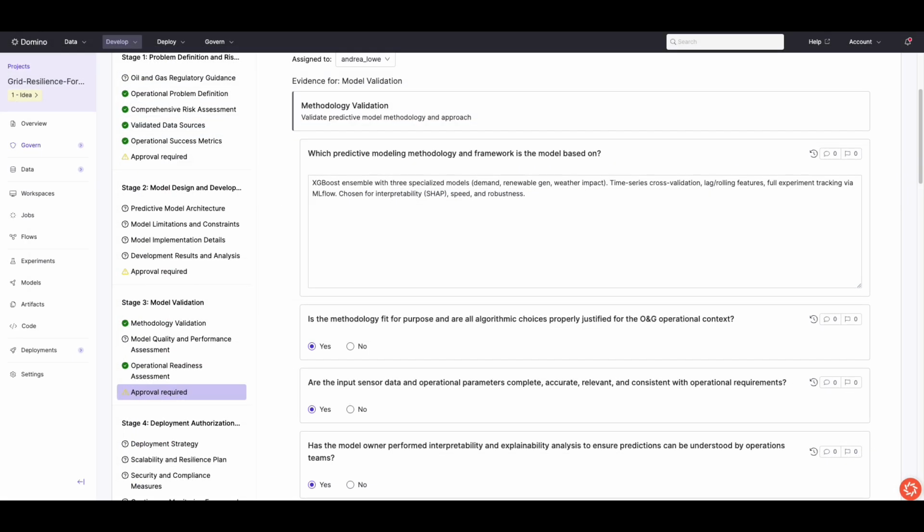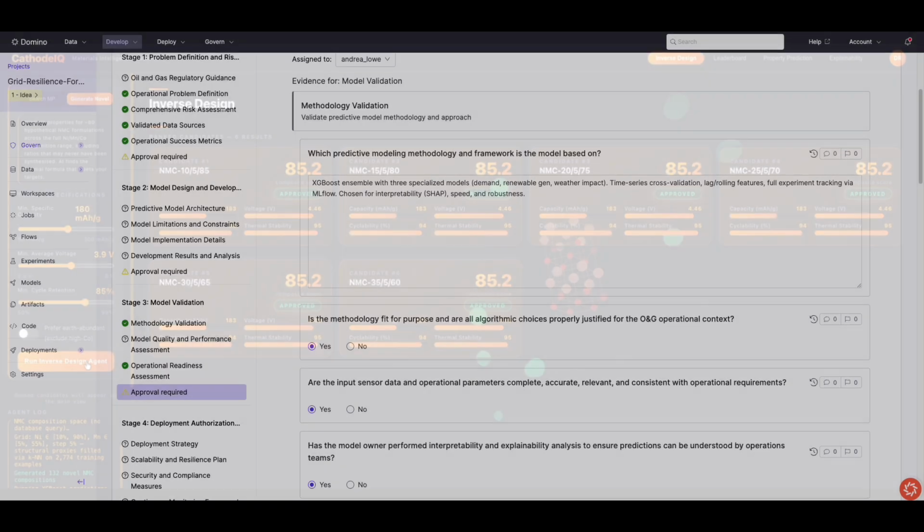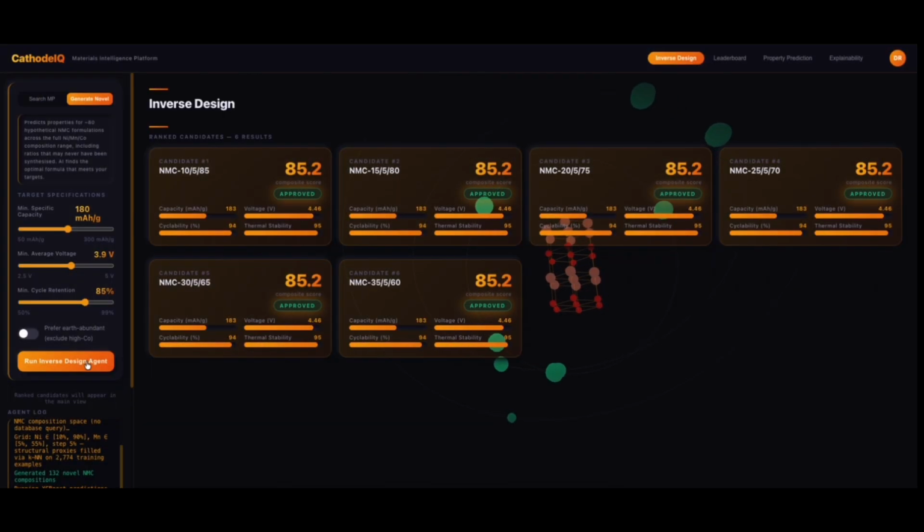Model governance follows the model along every step from prototype to production, leveraging stages and approvals to ensure high-fidelity models are making mission-critical decisions. To design materials with predictable functionality, you need AI reasoning that is interpretable, trustworthy, and capable of bridging the gap between a computational prediction and a real-world deployment decision.